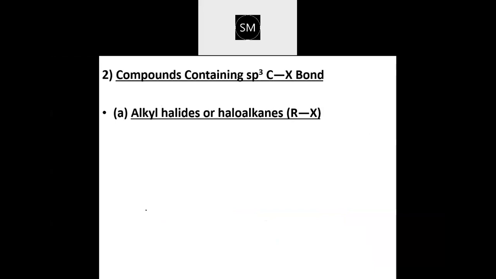See, the second classification is where compounds are containing sp3 C-X bond. That means the halogen which is attached to the carbon, that carbon is sp3 hybridized. Based on that, we are studying classification, because it is of haloalkanes and haloarenes. So the halogen is attached to the carbon, and that particular carbon over here is sp3 hybridized.